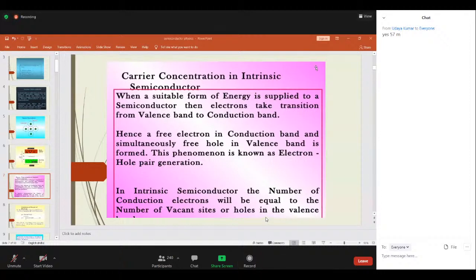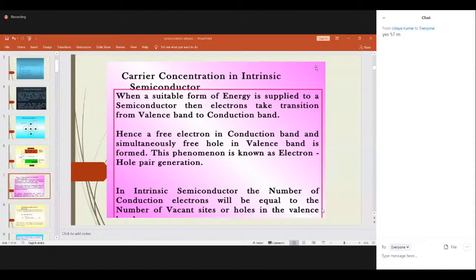That is nothing but the number of electrons in the conduction band per unit volume of the material, denoted by small n, as well as the number of holes in the valency band, always denoted by small p. The presence of electrons and holes in the conduction and valency band is denoted by concentration, that is nothing but carriers. Carriers are charge carriers, that is holes and electrons. Clear? That is denoted by carrier concentration.